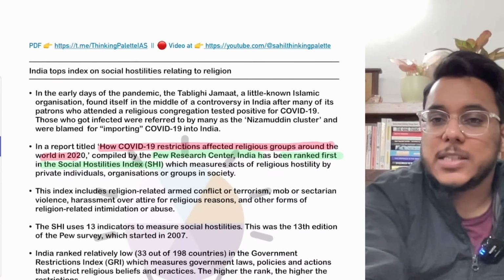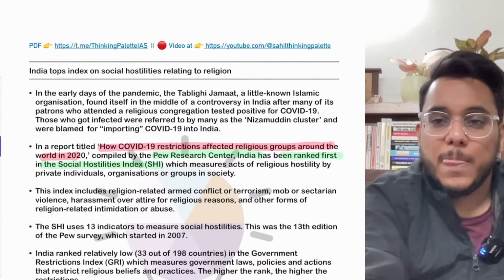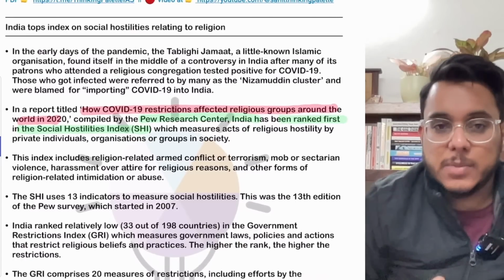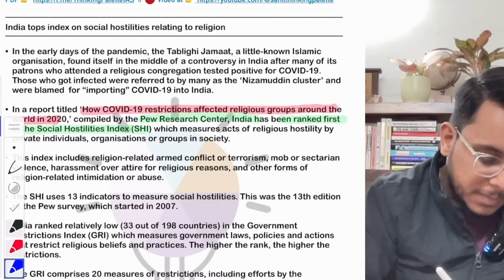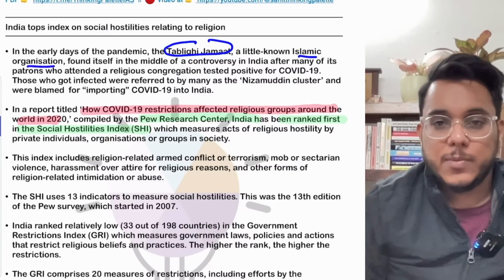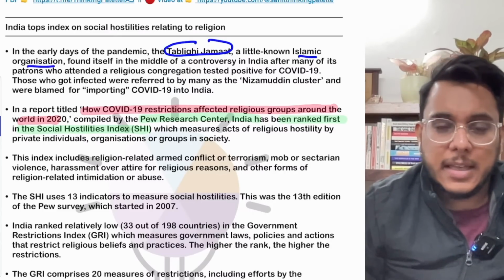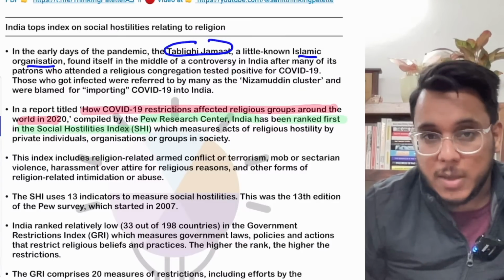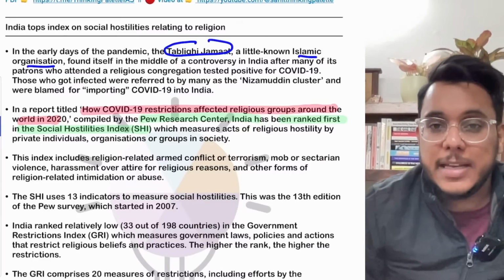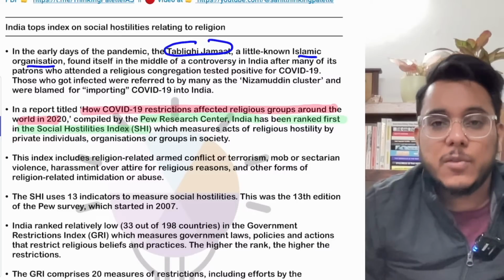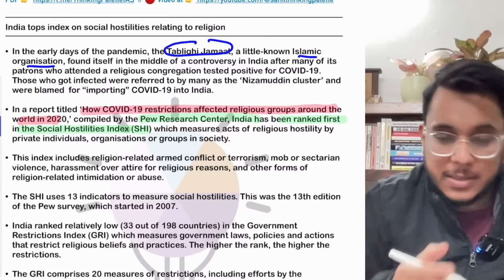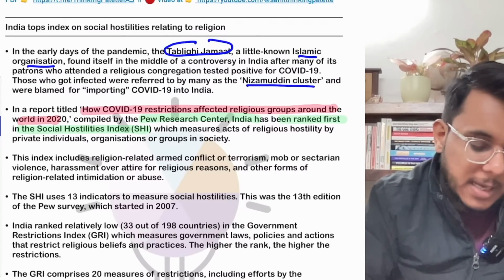Guys, just a small case study has been given in this particular article. Now, what is this case study? You guys might be knowing this particular case. When the pandemic started, a Tablighi Jamaat, an Islamic organization, came into the news. Why? Because in Nizamuddin, in one of the centers of the Tablighi Jamaat, there were many people who were found inside, and many of them tested positive for COVID-19. Because of that, this Tablighi Jamaat case was referred to as the Nizamuddin cluster.